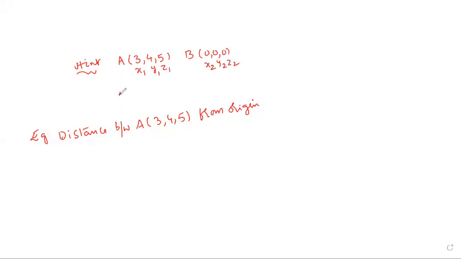Now the distance between the two points, symbol AB, is the square root of (0 minus 3) squared, plus (0 minus 4) squared, plus (0 minus 5) squared.